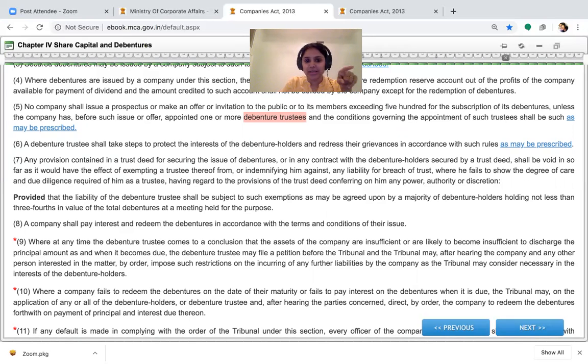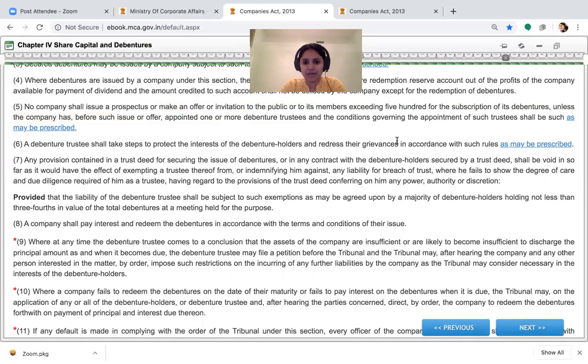Now this is about debentures. When a company is going to make an offer or an invitation to the public or its members, note the point, even if it is going to make it for its own members, whose count is going to exceed 500. Okay, this is not about going public issue on debentures. They just make the requirement of having a debenture trustee in terms of the count of the number of people who are going to subscribe for debentures. If that count exceeds 500, then every company which is making an offer or an invitation to its public or to its members should appoint somebody called a debenture trustee. Who is a debenture trustee?